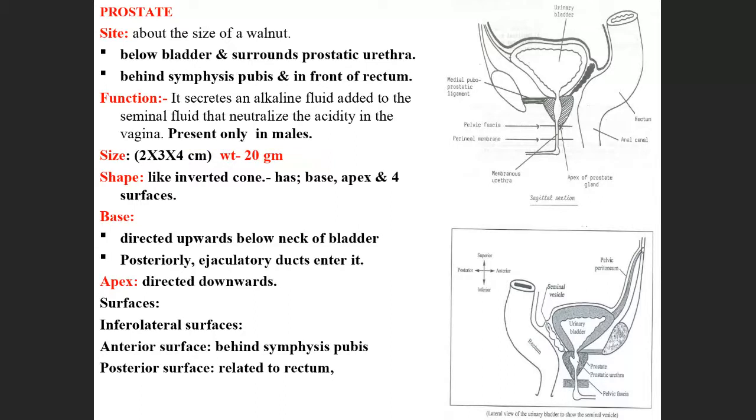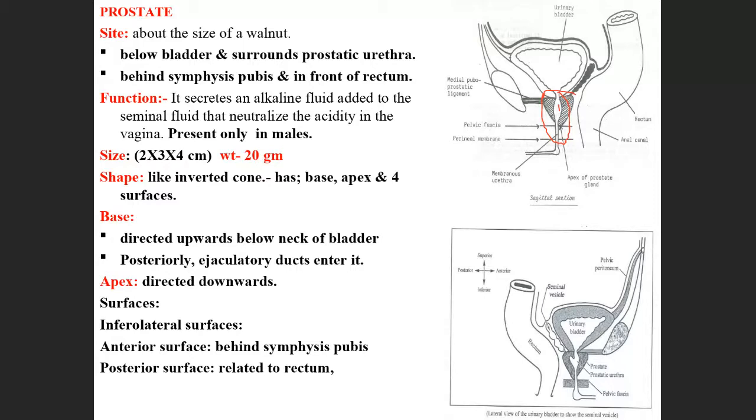So where is it present? It is present below the urinary bladder, surrounding the prostatic urethra here. This part is the prostate gland. This is the urethra inside the prostate, that is called prostatic urethra.